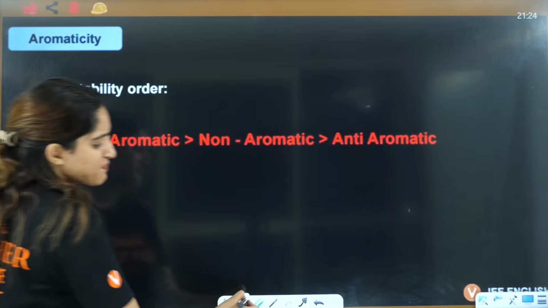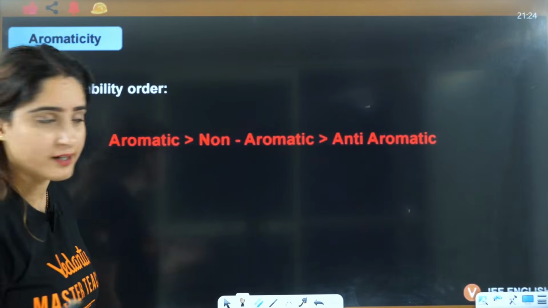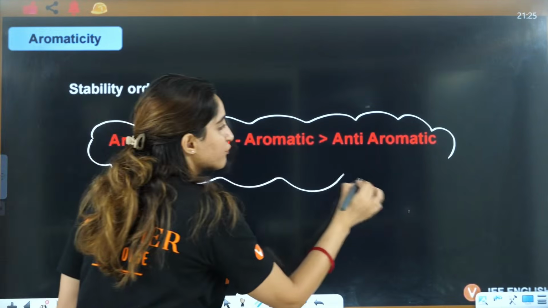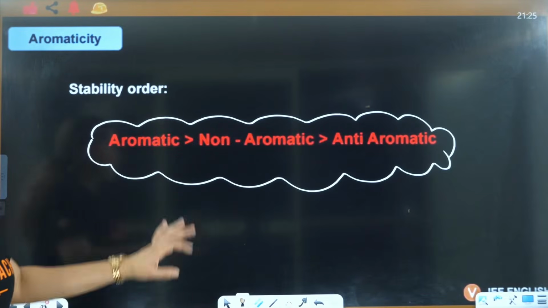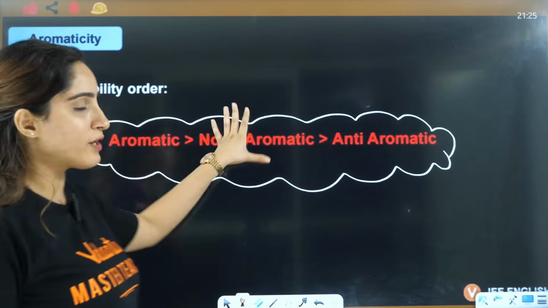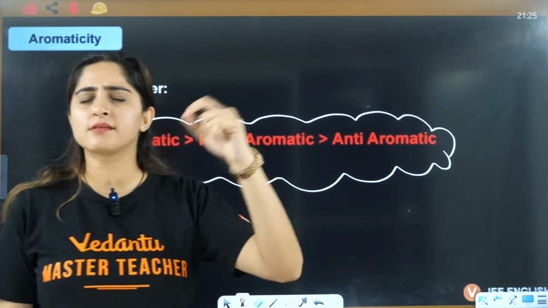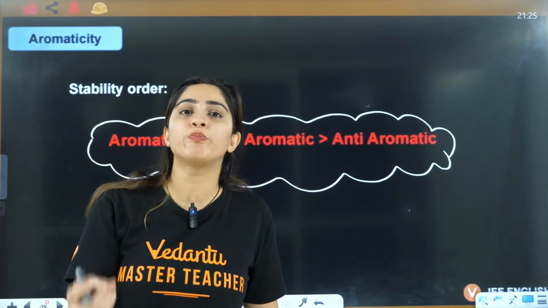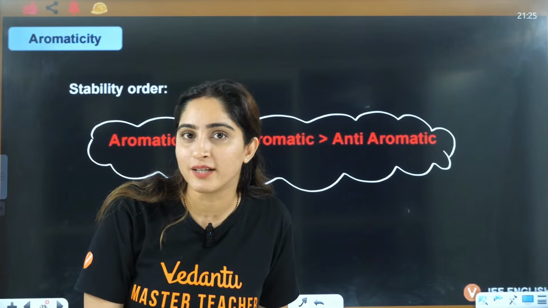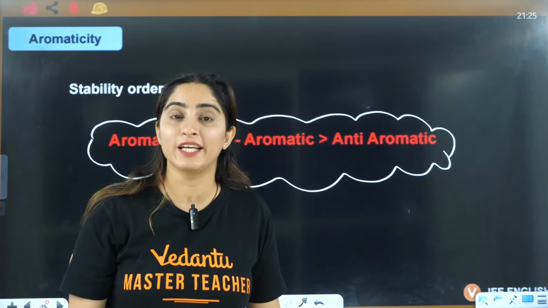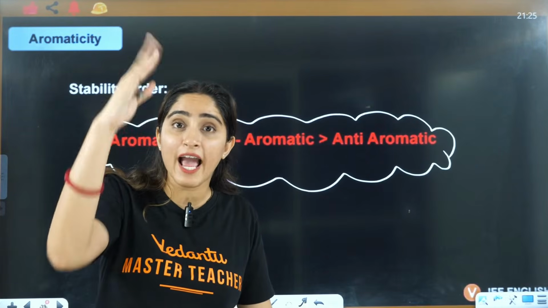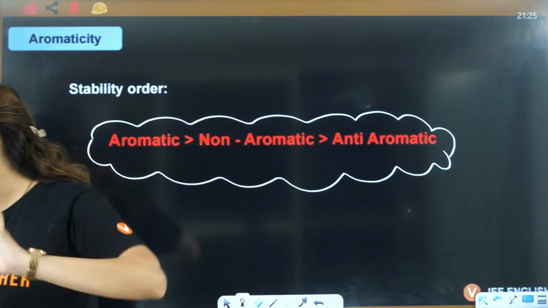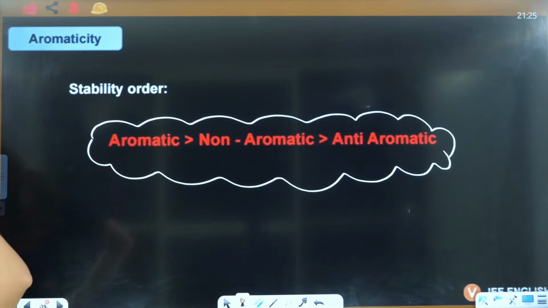Now, basically we are talking about the stabilities here. Out of aromatic, non-aromatic and anti-aromatic, maximum stability is of aromatic, it's a very stable compound. Non-aromatic is so-so. Anti-aromatic is the most unstable compound. Nobody in this universe wants to be an anti-aromatic compound. They will not react. If you say become anti-aromatic, they will say, I don't want to become anti-aromatic, I will not form.